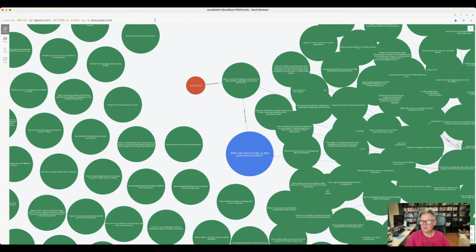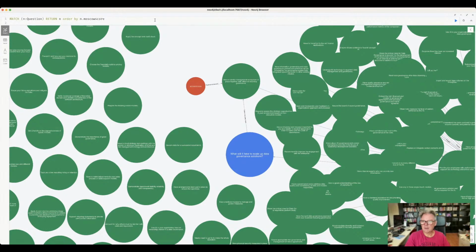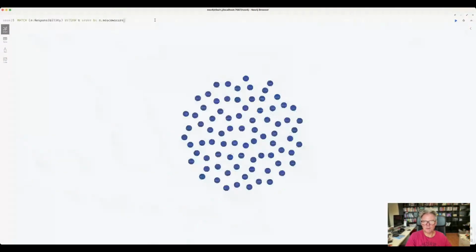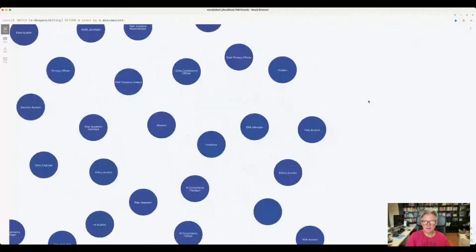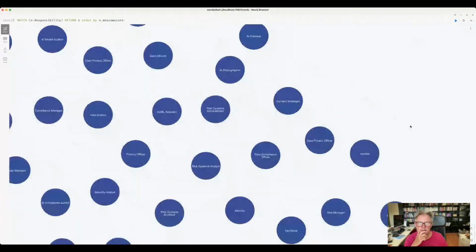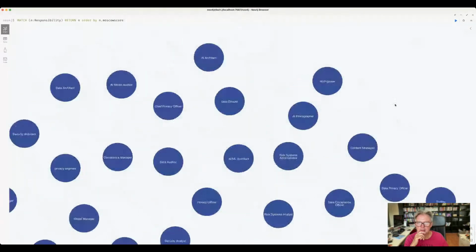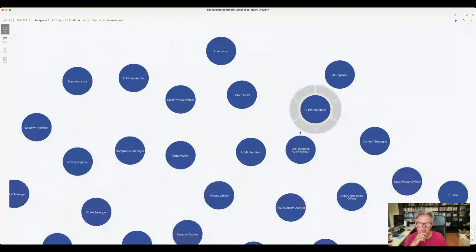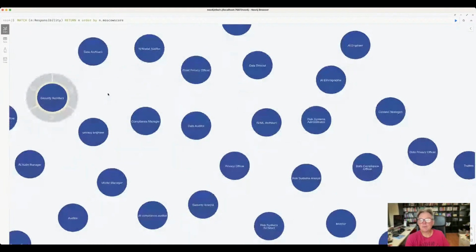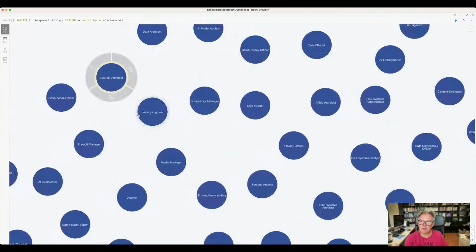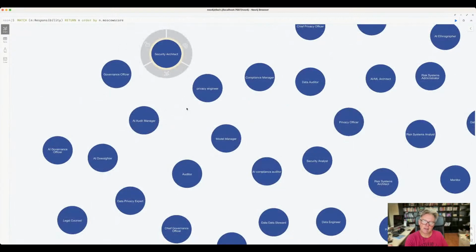Now let's see if I can pull up the one for the job roles, because that one's in here as well. Question, best idea, responsibility, job roles. There we go. So these are all the job roles that we have in here that are related to AI governance: AI architect, AI engineer, AI ethnographer, data ethicist, chief privacy officer, AI model auditor, data architect, security architect. Do you have all these roles assigned in your organization? That's what you really need to ask yourself. Do you have all these roles and job functions, or someone that takes care of that area?